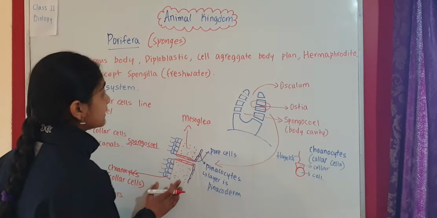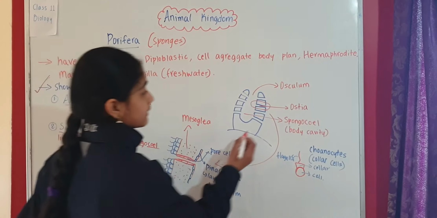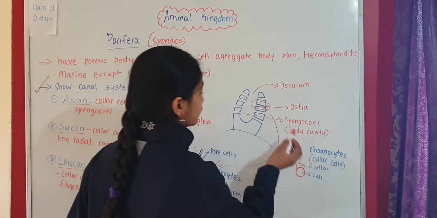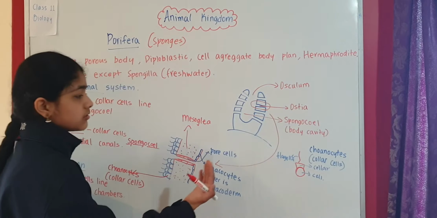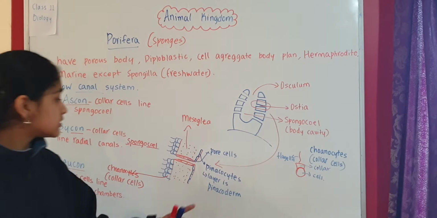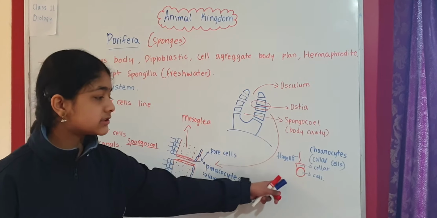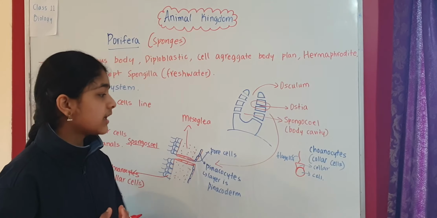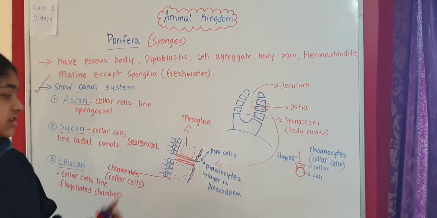And here we have looked at the structure of the sponge. Here we have ostia, osculum, the large opening at the top, and spongiocele, which is the body cavity. Also choanocyte, this is very important. Choanocytes consist of the main cell body, collar, that's why they're called choanocytes, and flagella.